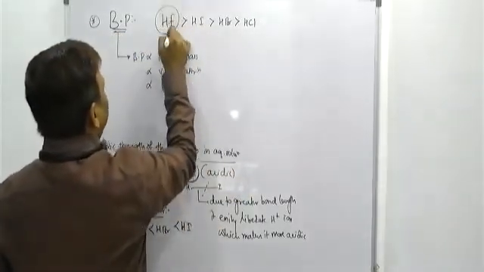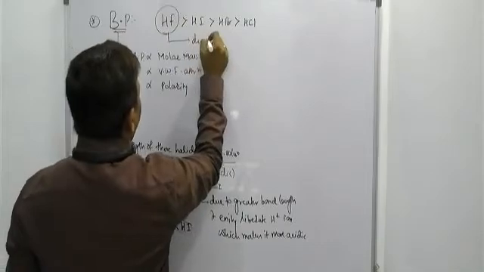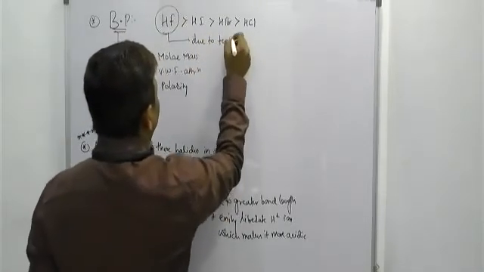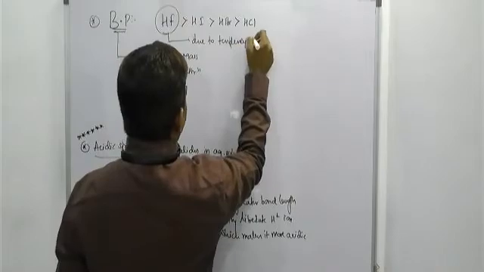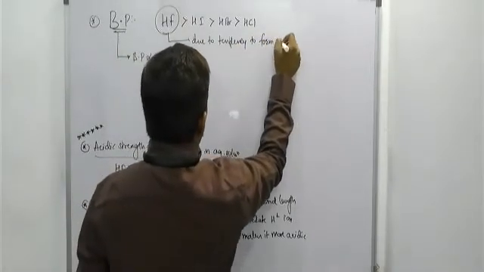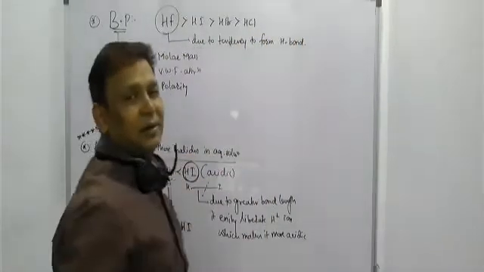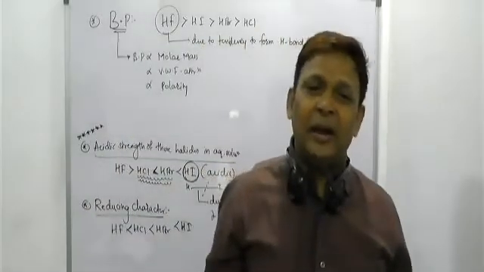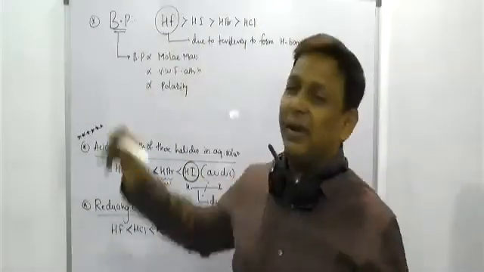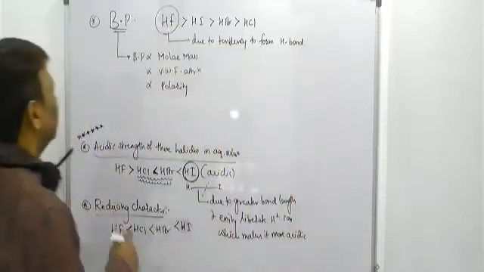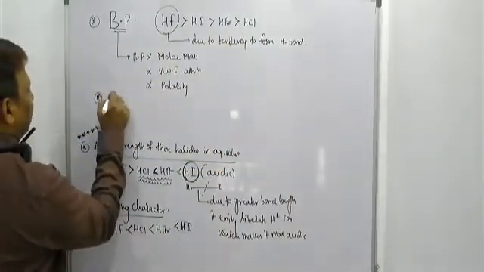And the reason is, sir, due to the tendency to form hydrogen bond, HF will have a higher boiling point than the remaining halides. Is it clear? Then thermal stability of these ones.